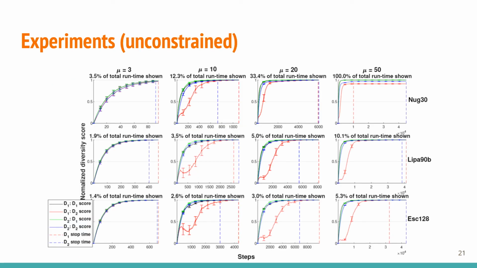Here are the results from the first experiments, shown as plots of D1 and D2 against number of steps. The red and black curves are from the first variant, the green and the blues are from the second. The dashed lines show the average numbers of steps until termination, which occurs when known maximum diversity is reached. Since most runs are terminated early, the x-axis ranges are scaled down for visibility, showing only a fraction of the total budget. We can see that only a small percentage of the mu n squared evaluations are used, except for one case due to unreachable termination criterion.